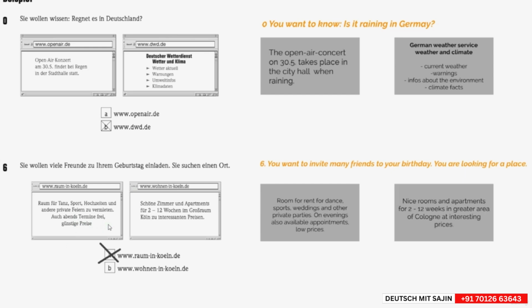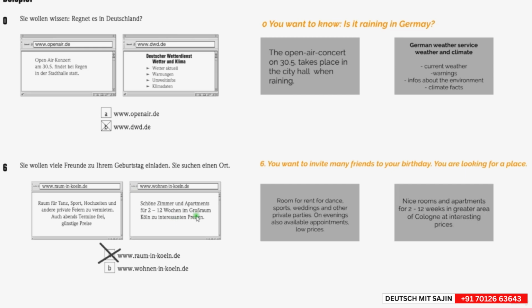So the other one, "Raum in Köln." Yes, you see room in Cologne. Then we have wohnen-in-koeln.de. So it means like to live in Cologne. Here it is written, "Schöne Zimmer und Apartments für 2 bis 12 Wochen im Großraum Köln zu interessanten Preisen." So nice rooms and apartments for 2 to 12 weeks in a greater area of Cologne at interesting prices. So then the Großraum means like the greater area.